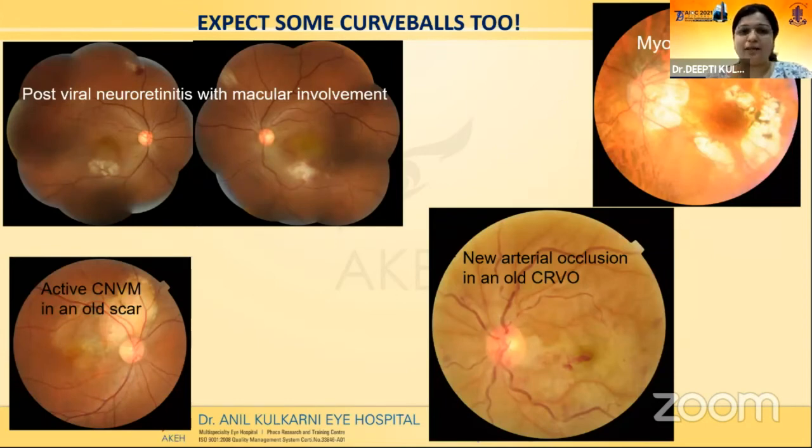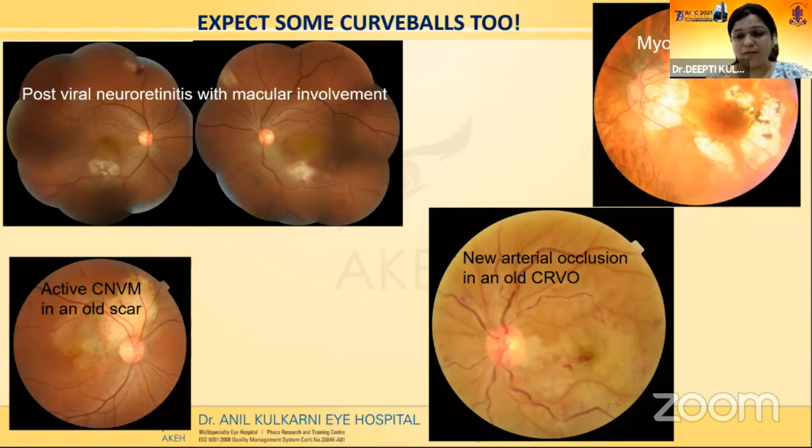We should expect some curveballs too, like an old case whom we have already treated. The scar is stable and suddenly has a drop in vision. There can be an active CNVM or even reactivation of the old scar. An old vein occlusion who is already treated can have a new arterial occlusion and a sudden drop in vision.